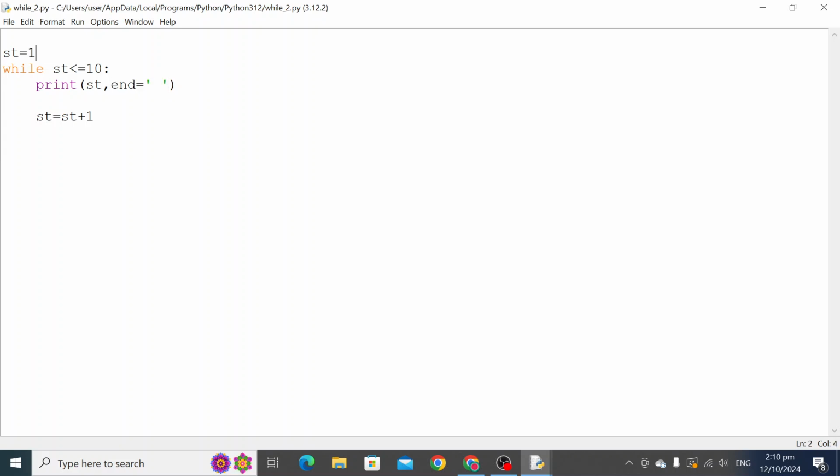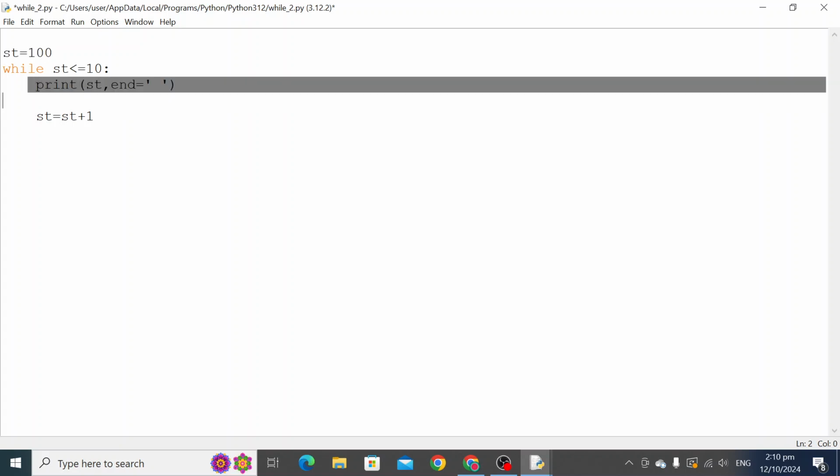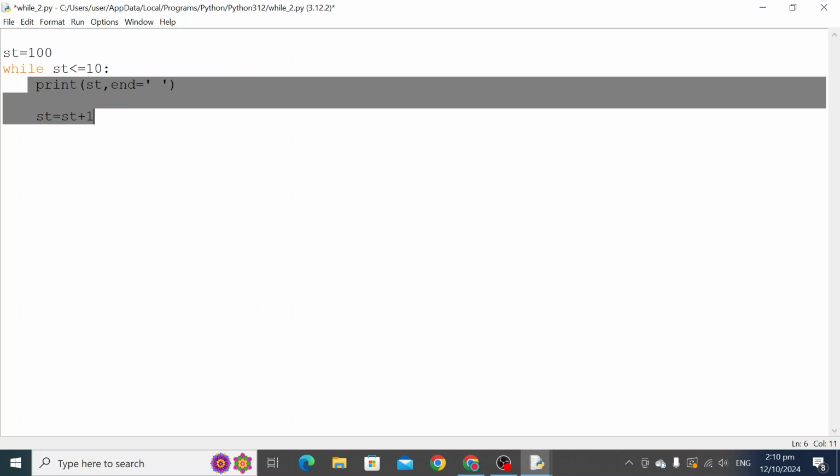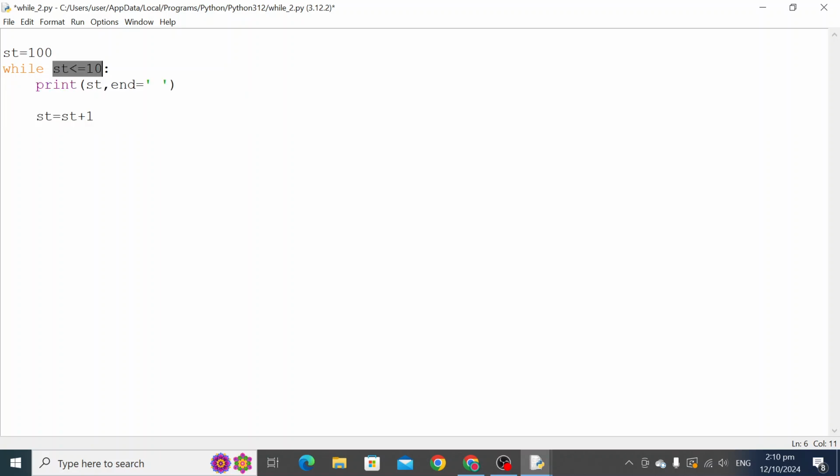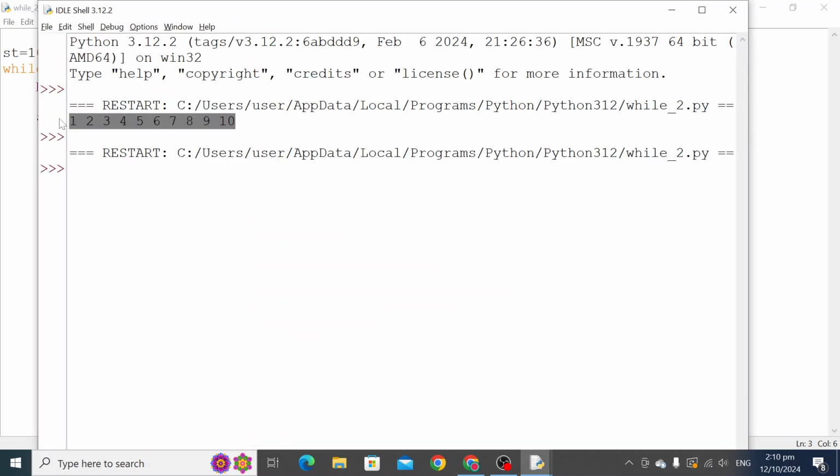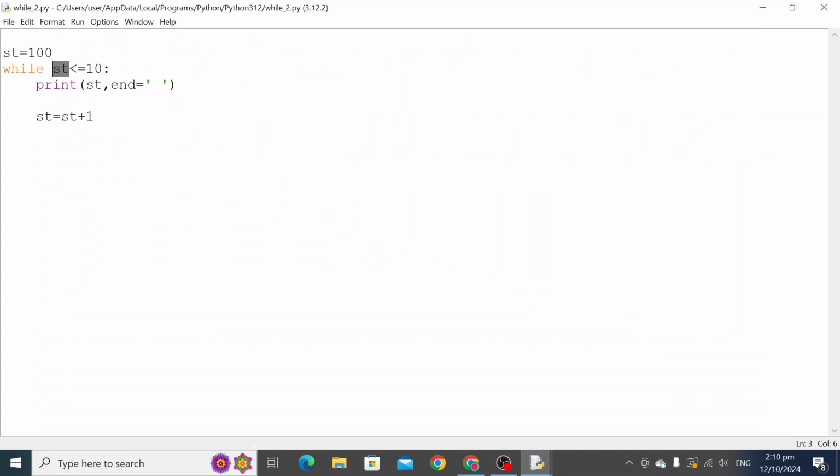Now if you just write 100 here, what will happen? This is the starting value, and the while loop will execute these statements only after checking this condition. If the condition is true, then it will be executed, otherwise it will not be executed. So right now the value of st is 100, and 100 is not less than 10, so nothing will be printed, nothing will be executed. So no output is coming here, right?